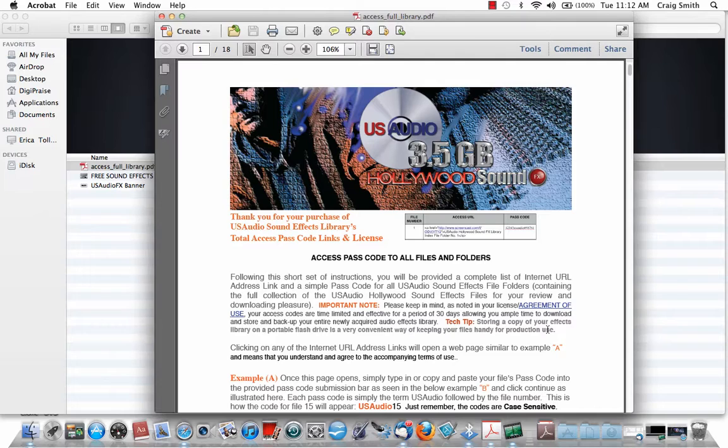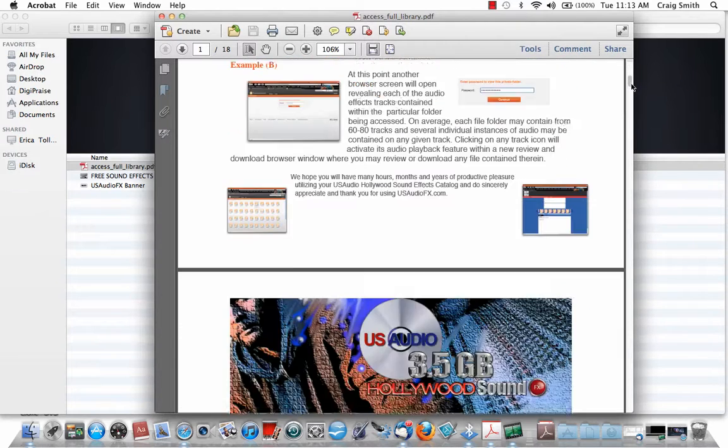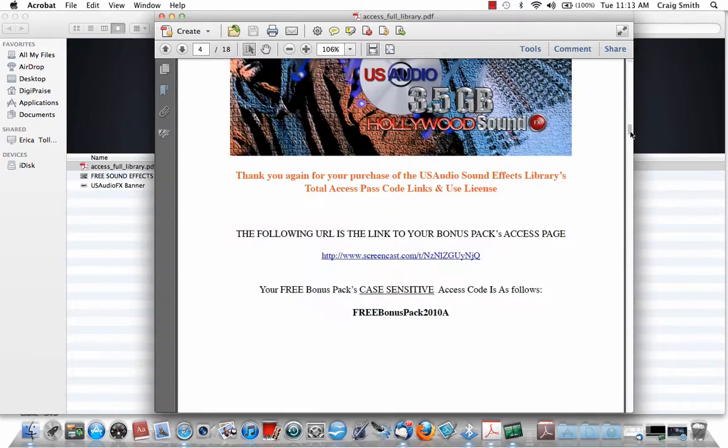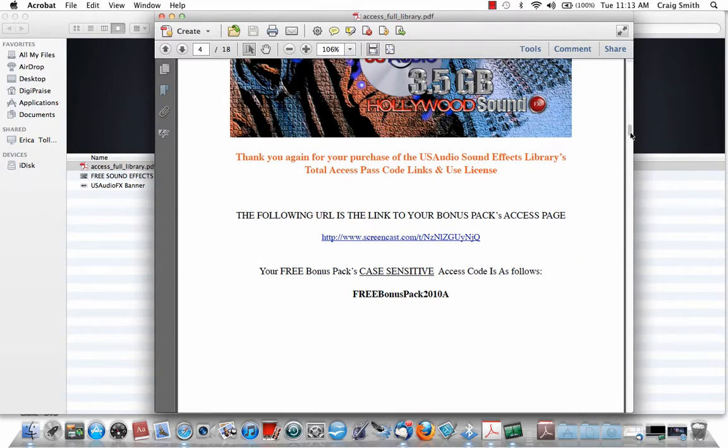There is a user's agreement which simply says we're asking you do not resell the sounds. These were painstakingly created with some of the best microphones on the planet, recorded with 32-bit, that is twice the quality of CD, and processed by way of Steinberg Technologies, which is simply the best that you can get. So, as you can see, you have a great deal of files here to access in your library. If you get this, you'll never need another sound effects library in your life, I guarantee you. And this is some of the best quality sound that you'll ever come across.